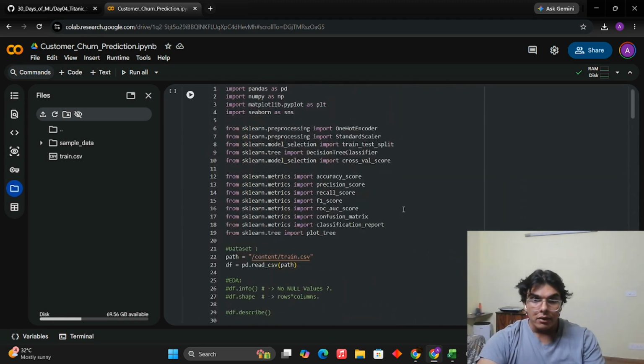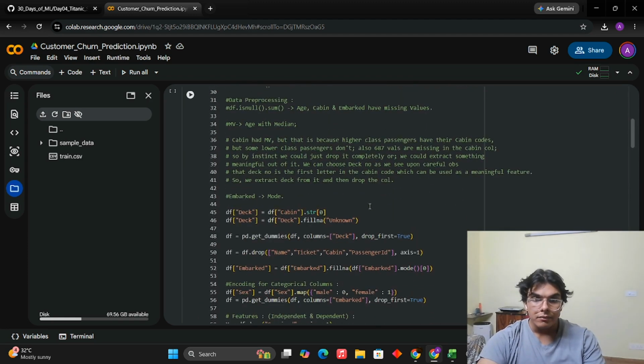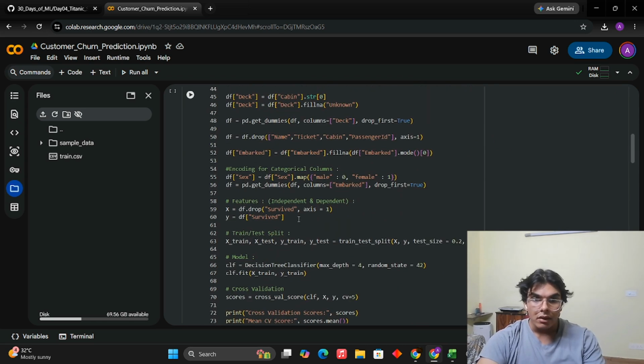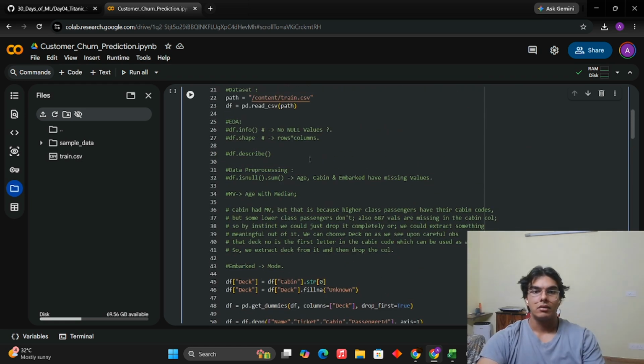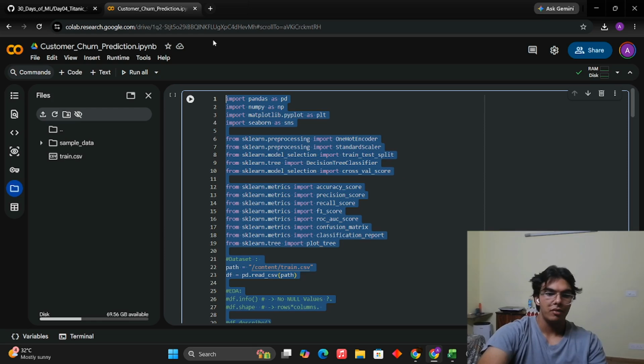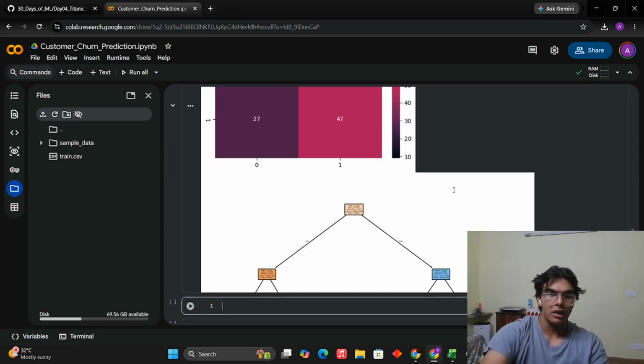Wait a second. Where are we? Just a second. I didn't copy the data before. I'll do it so that it is explanatory. Just a second. This is the EDA part. So if I copy it, I'll paste it in another one so that we can really explore it well.